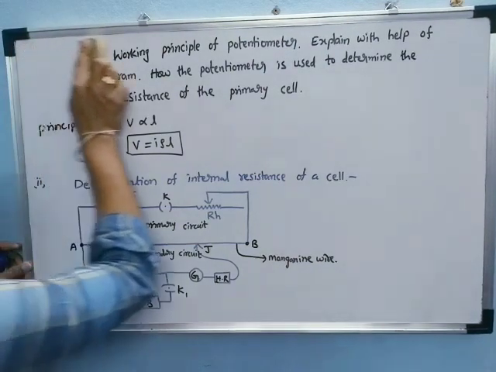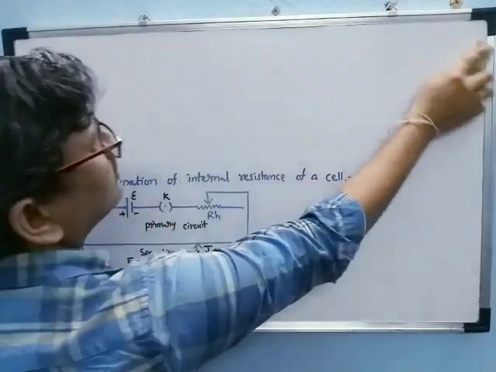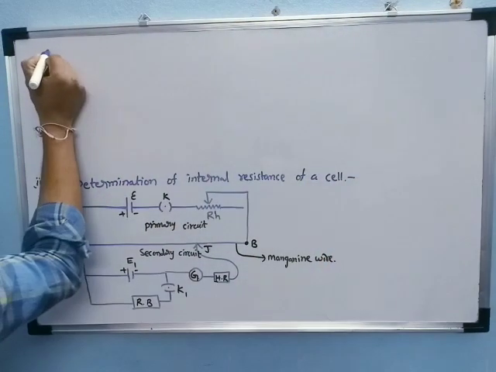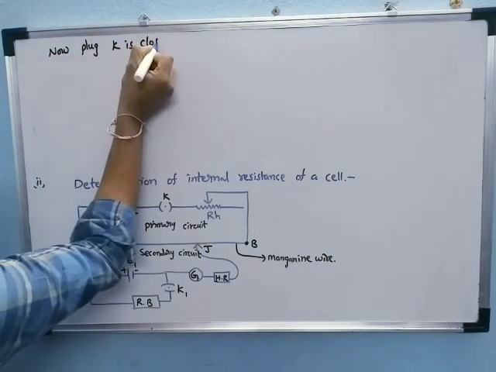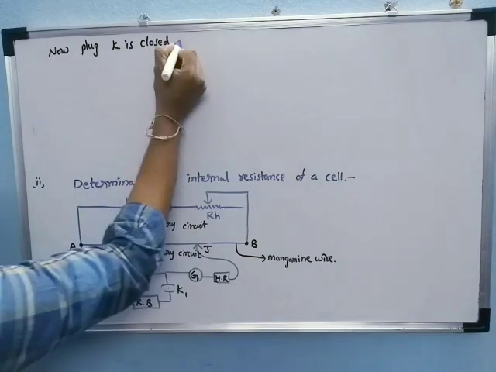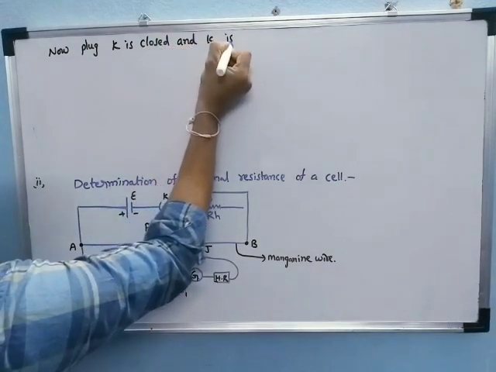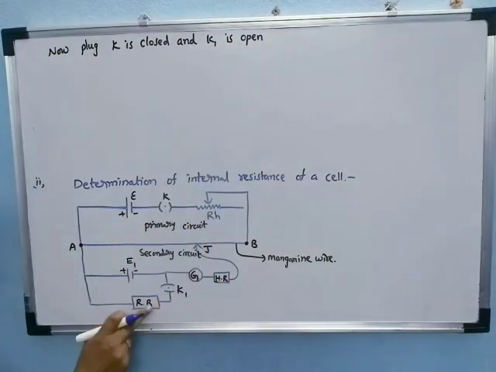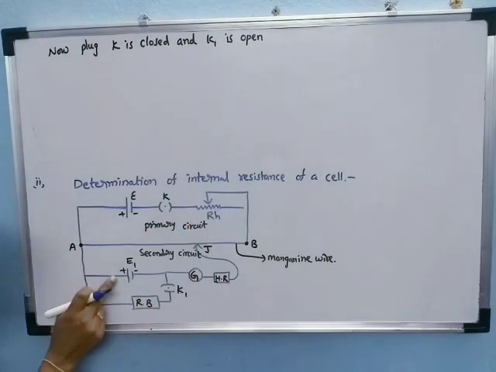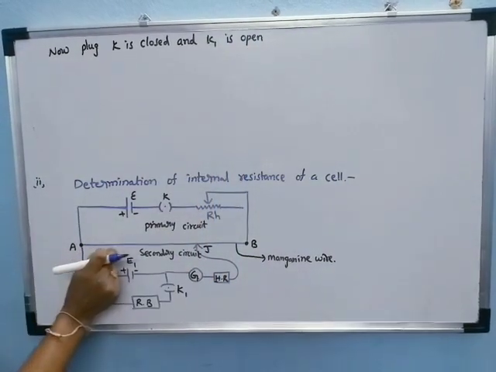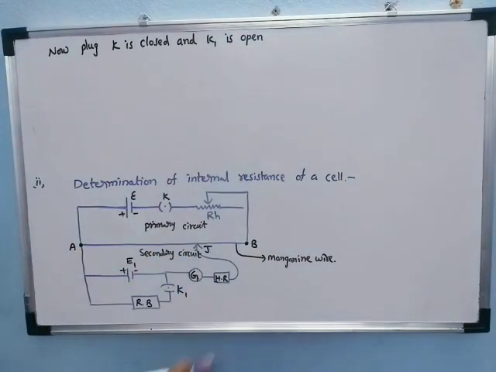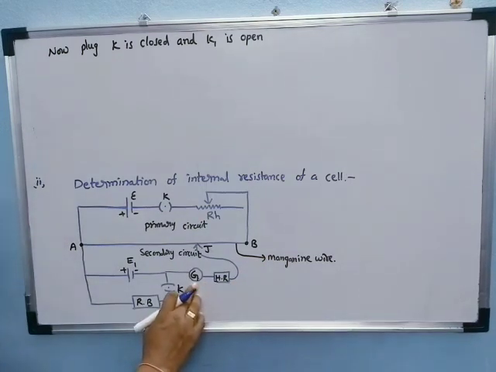Now the plug K is closed, and K1 is open. K1 open means the current is passing through only the cell of E1. The jockey is pressed at various points on the manganin wire. At a certain position, the galvanometer shows null deflection.